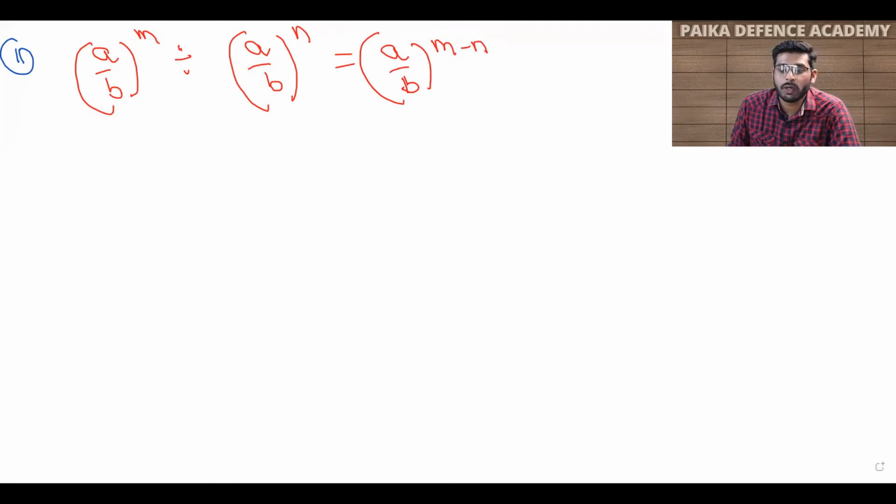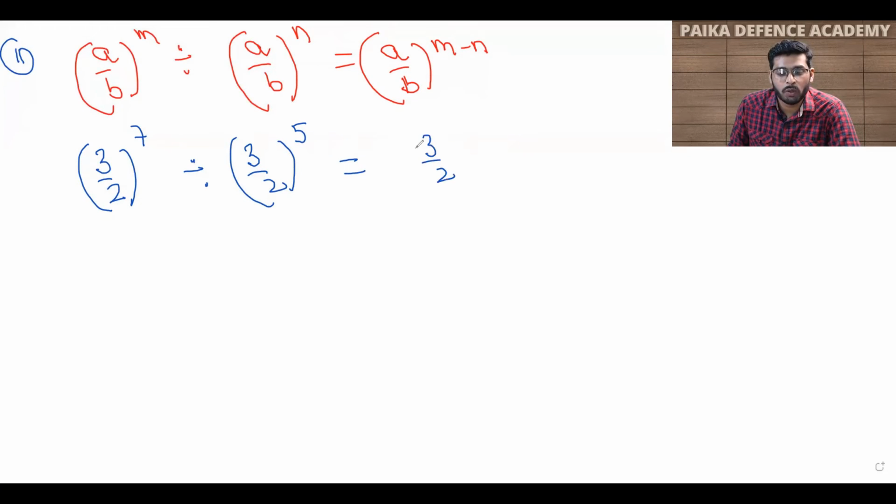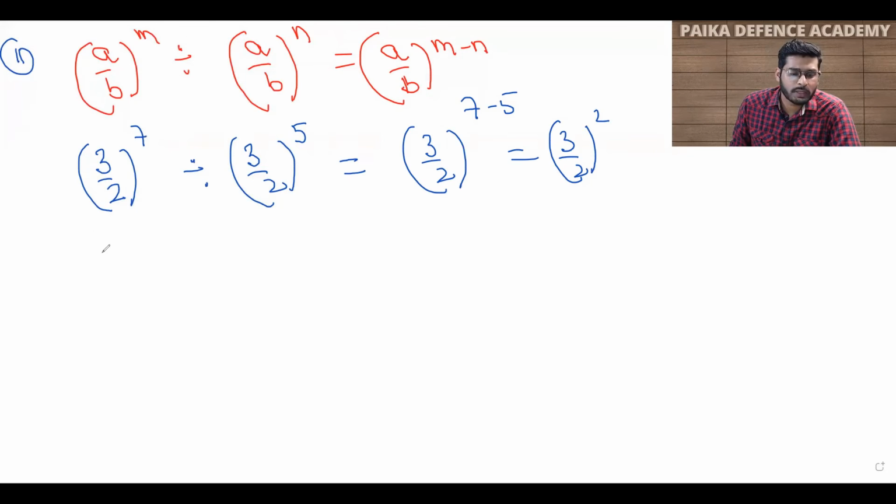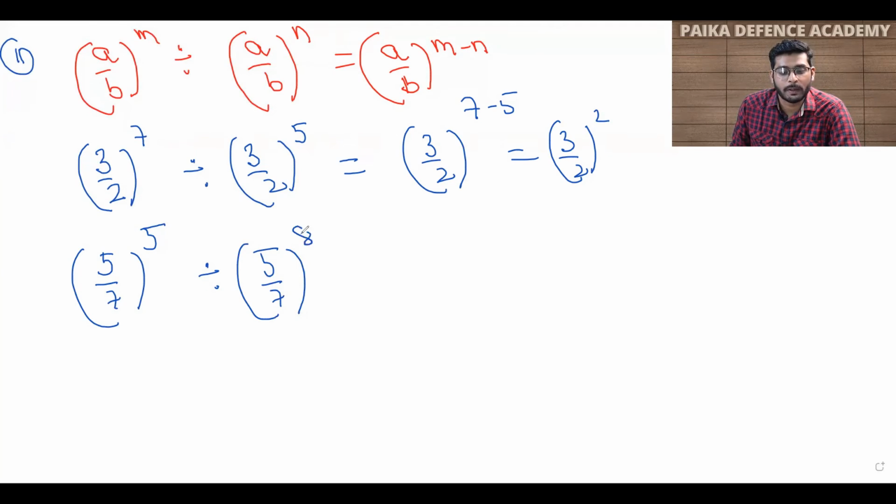Okay. For example, students, suppose I have a rational number 3 upon 2 raised to power 7 and we are dividing it by 3 by 2 raised to power 5. Okay. Now what will be the answer? 3 by 2, and the powers get subtracted, 7 minus 5, and your answer will be 3 by 2 raised to power 2. Okay. Now suppose, students, I take one more example here. Suppose I have 5 by 7 raised to power 5 divided by 5 by 7 raised to power 8.